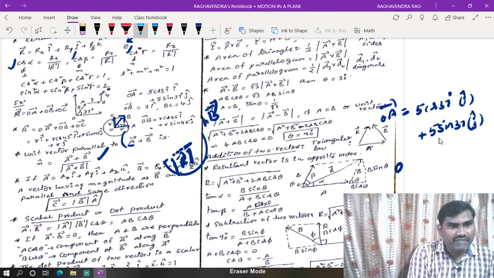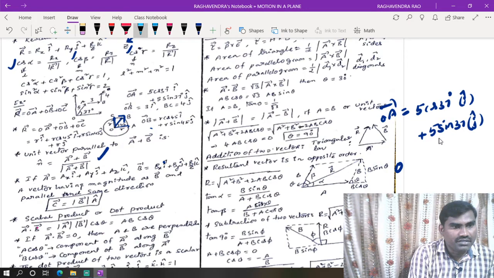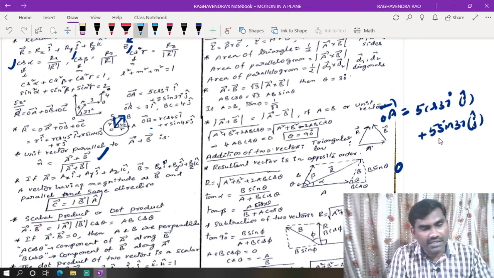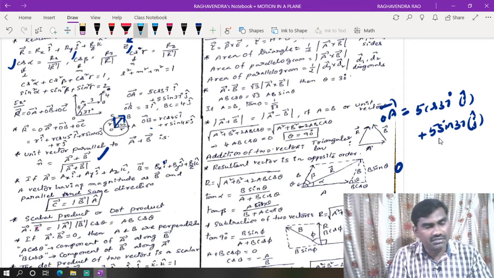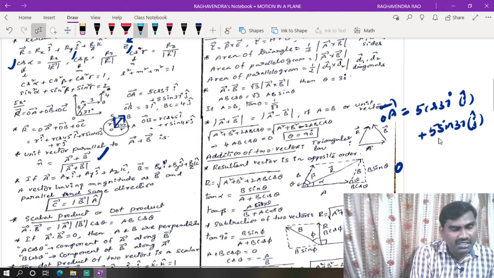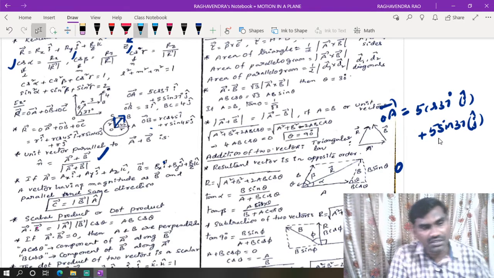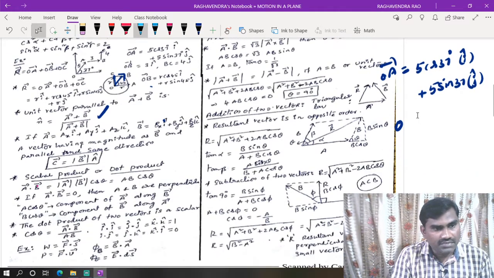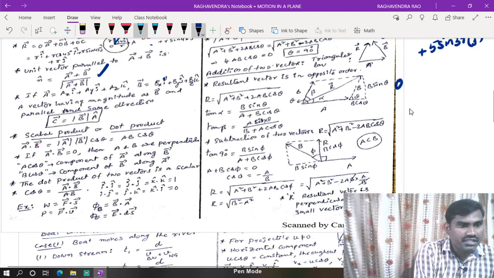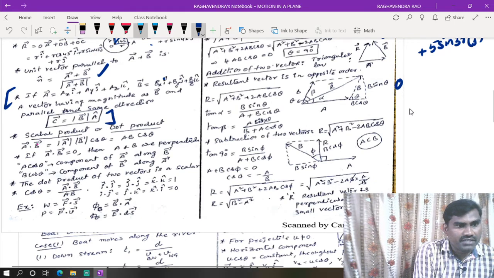So a unit vector is nothing but a vector having unit magnitude, but it has a direction which is along the direction of the original vector. In whichever direction A bar plus B bar is acting, in the same direction that unit vector is also acting. This is a very important point we need to consider.